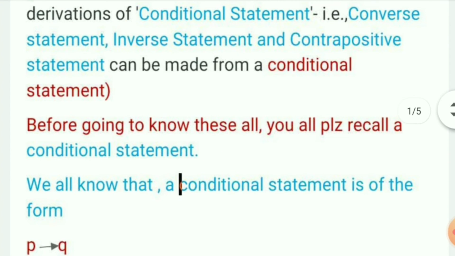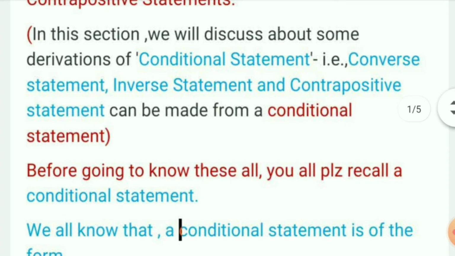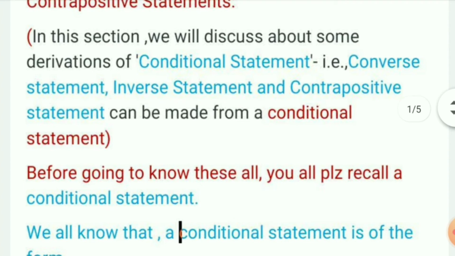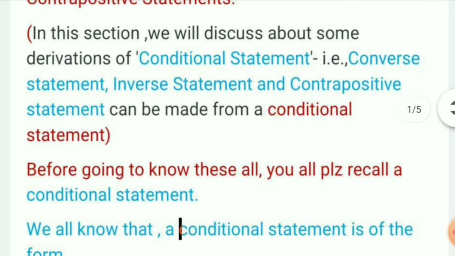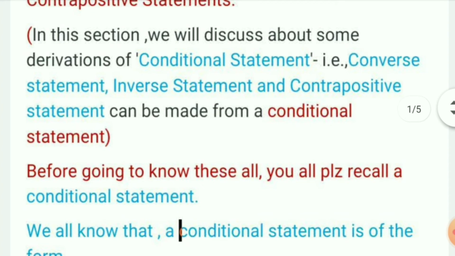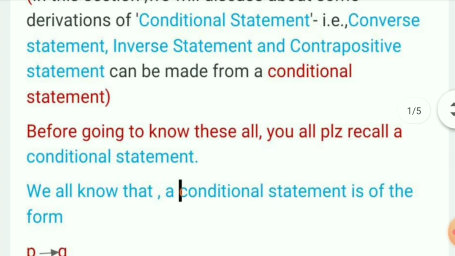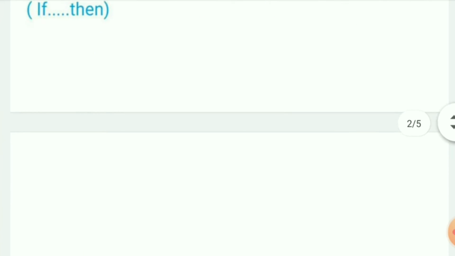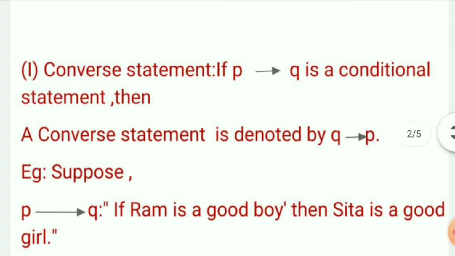These conditional statements can be converted into a converse statement, an inverse statement, and a contrapositive statement. So in this video we will discuss the way in which we can convert the conditional statement into the converse statement, inverse statement, and contrapositive statement. So let us proceed. We first start with the converse statement.